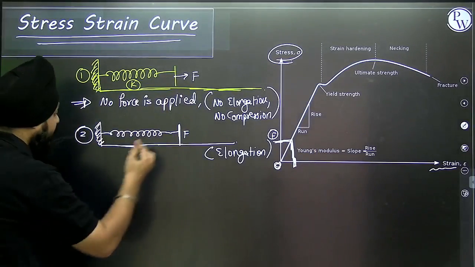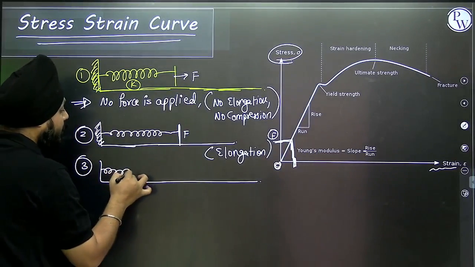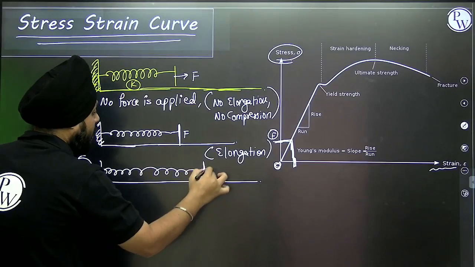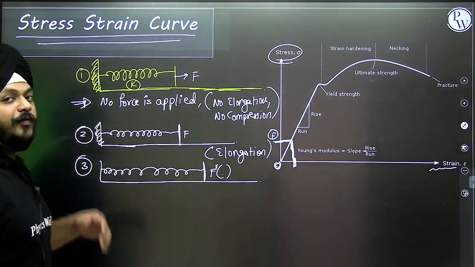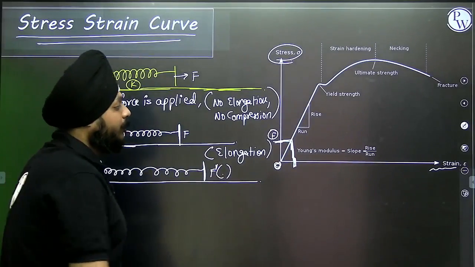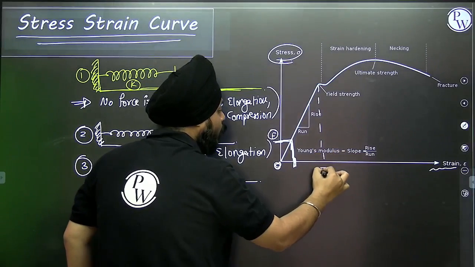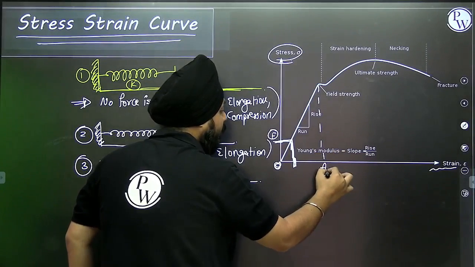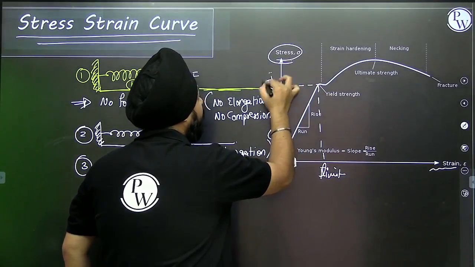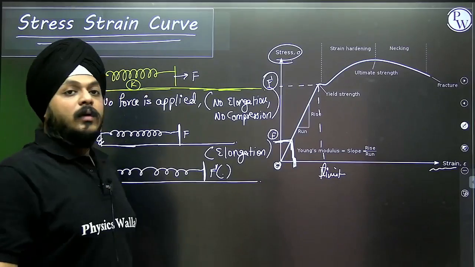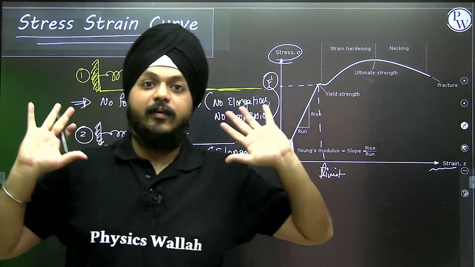Now I am increasing the value of F again, then we have more elongation. Suppose this is a new value of strain, that is its limit, and this is a new value F dash. This is a limit up to which I can apply the force.